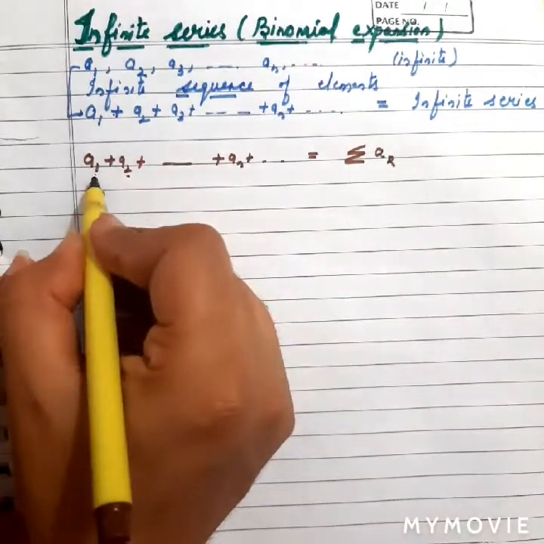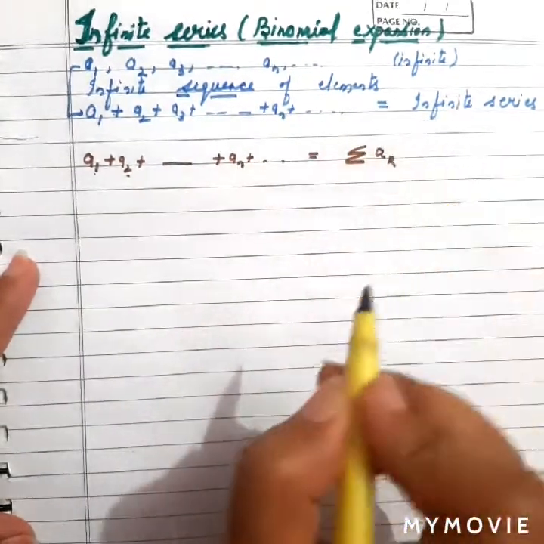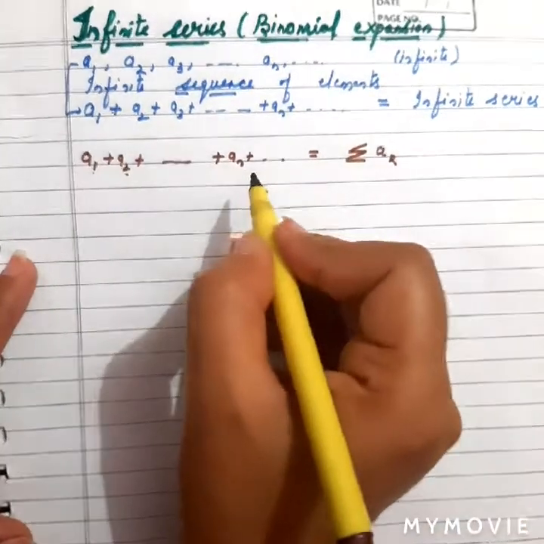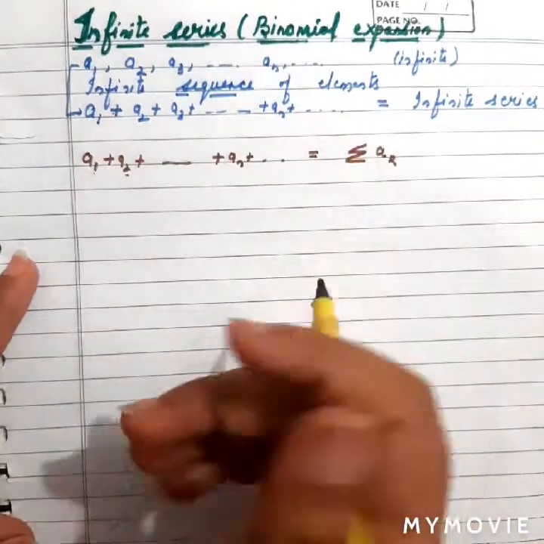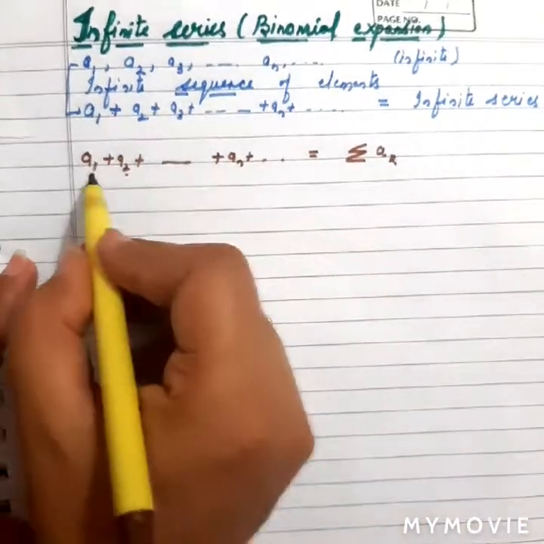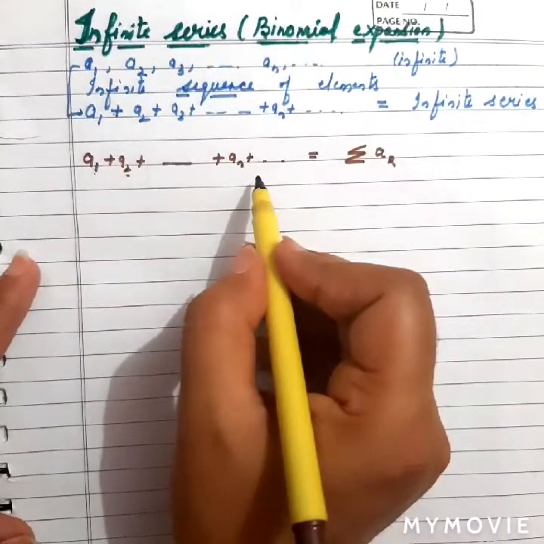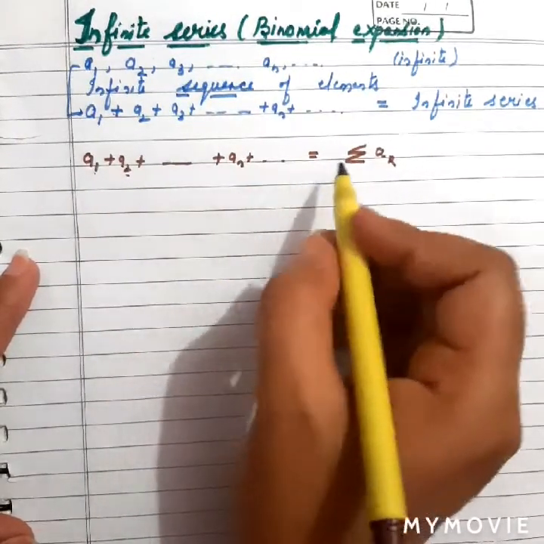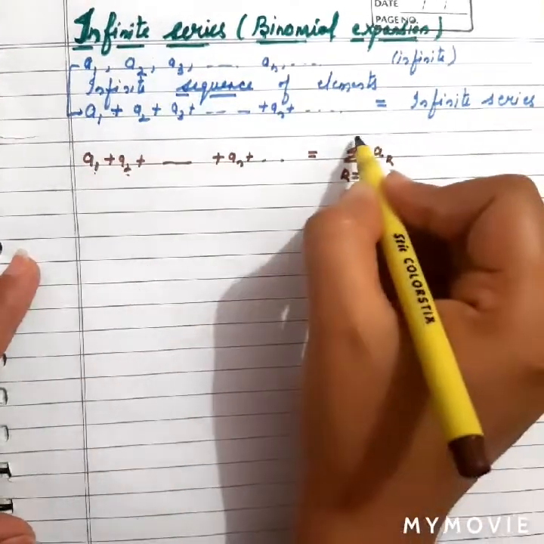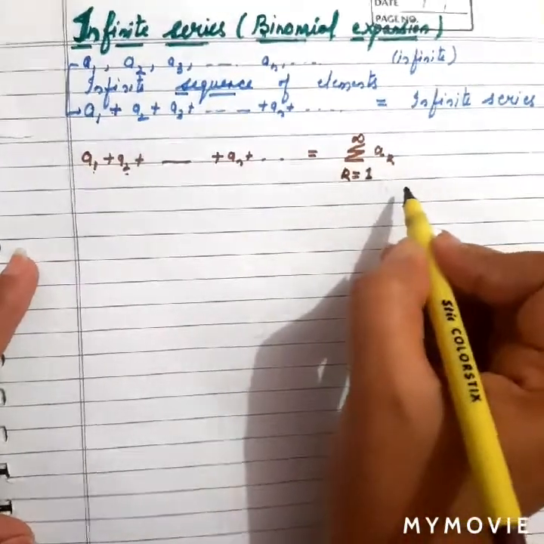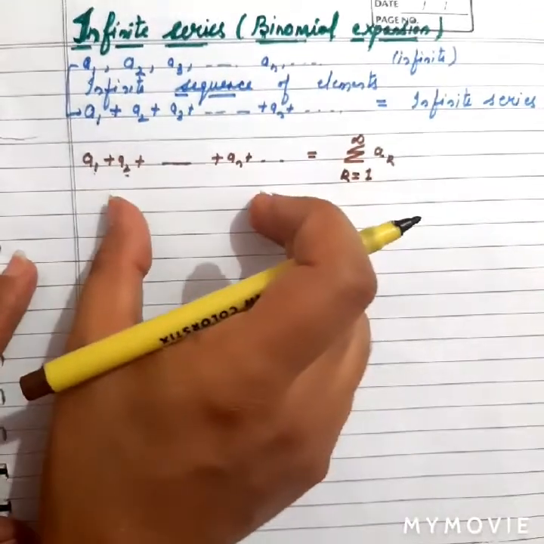k varies from 1 to infinity because we were taking infinite elements. In case we know the number of elements, then we can say that it is from 1 to n, 1 to 2, 1 to 3, in such ways. But now we had taken infinite elements, so k varies from 1 to infinity, right? This is a symbol to write addition of elements in such ways.